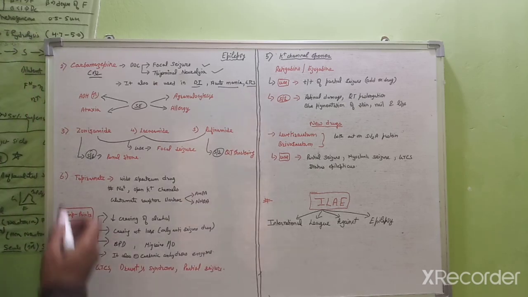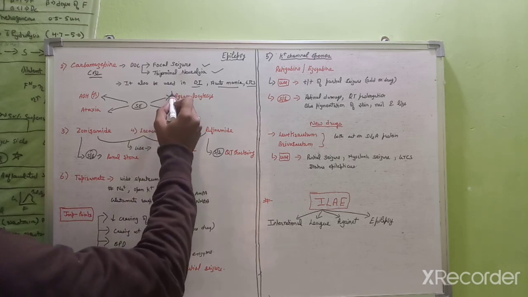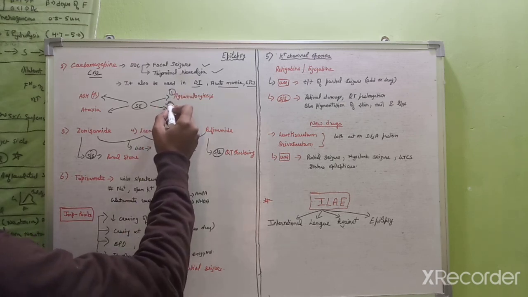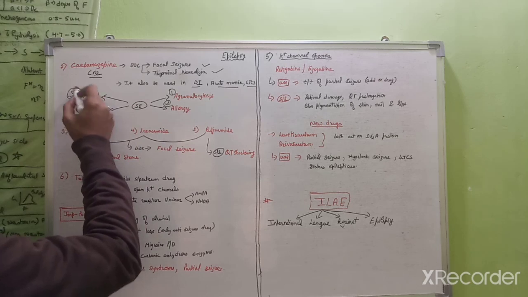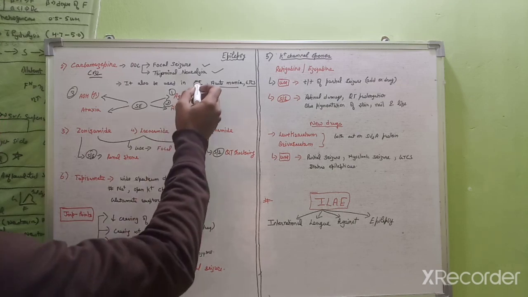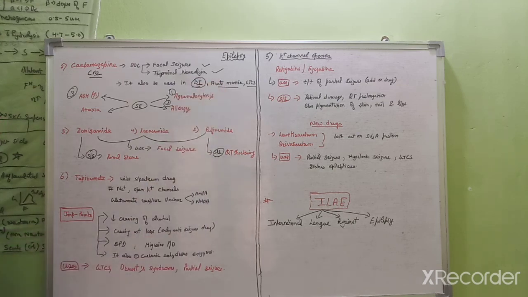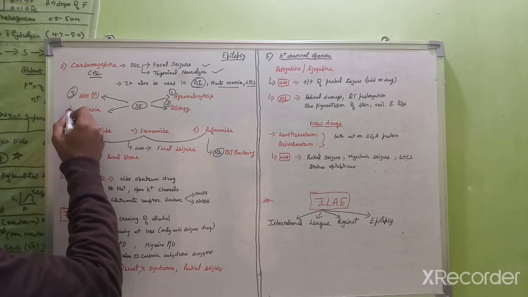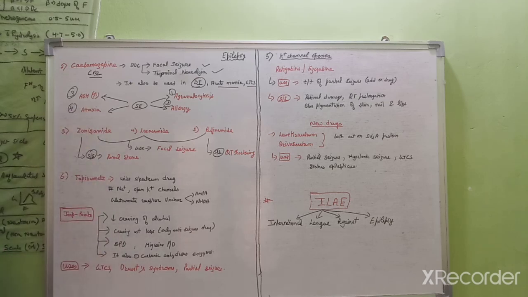Talking about the side effects of CBZ, that is carbamazepine, it has four side effects. First one is agranulocytosis. Second one is allergy. Third one is it will increase the ADH level, the antidiuretic hormone level. So that's why it is used in diabetes insipidus. The fourth one is it causes ataxia. So this is about carbamazepine, that it inhibits the sodium channels.